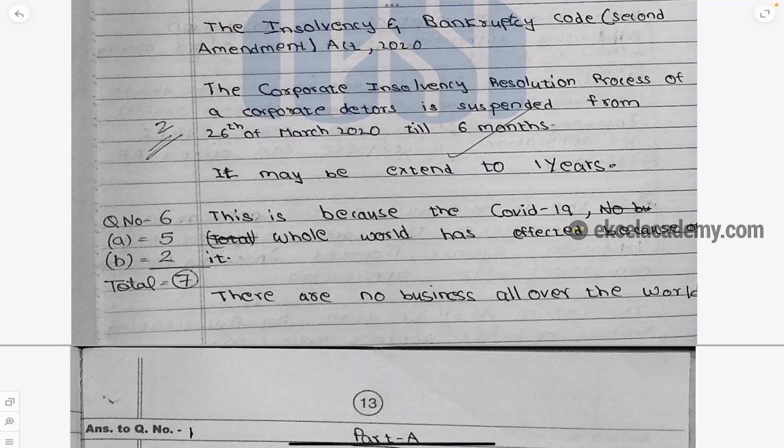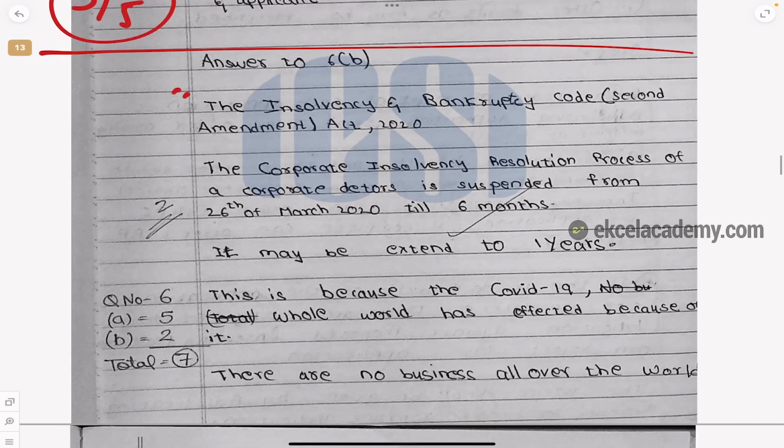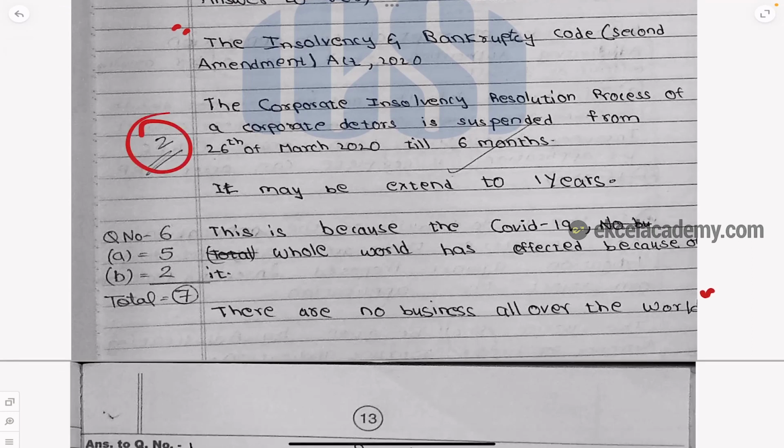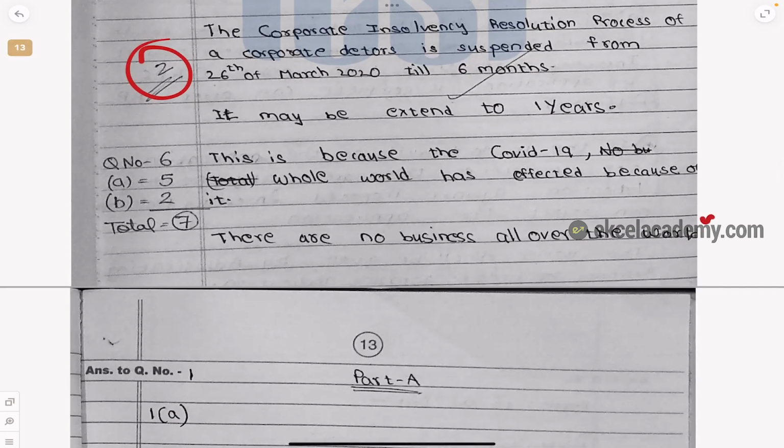5b is about suspension of initiation of the corporate insolvency resolution process. You can see question 5b. He has written whatever he knows. You just see they have given 2 marks, 2 out of 5. So please write what you know.